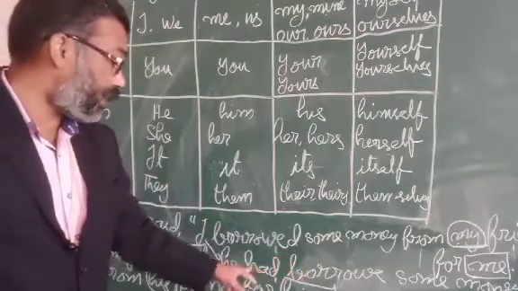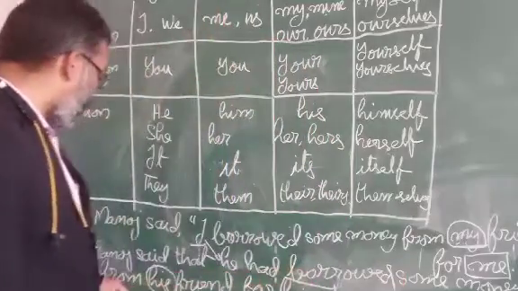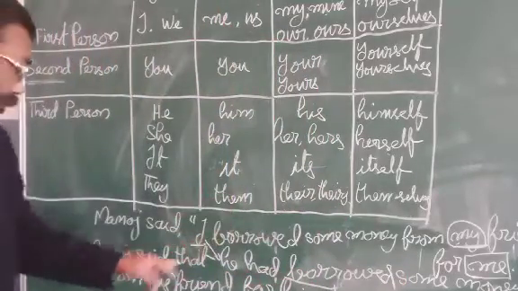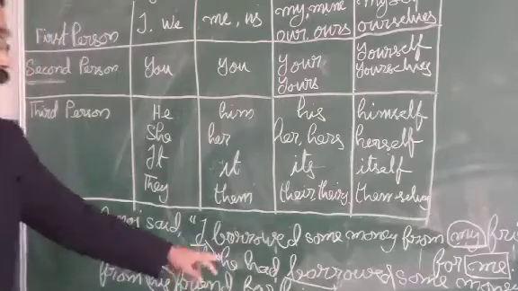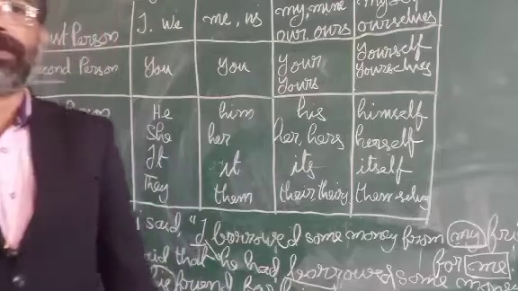Past perfect means had plus third form. He had borrowed some money from, instead of my friend, his friend, for me, for him. We use this.